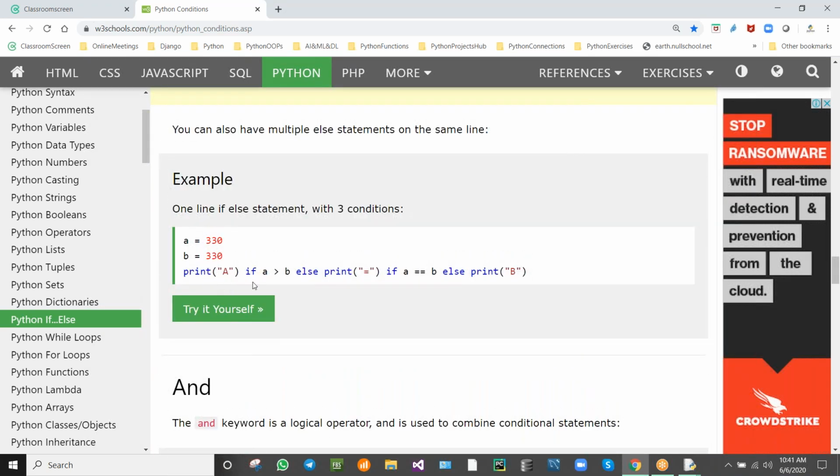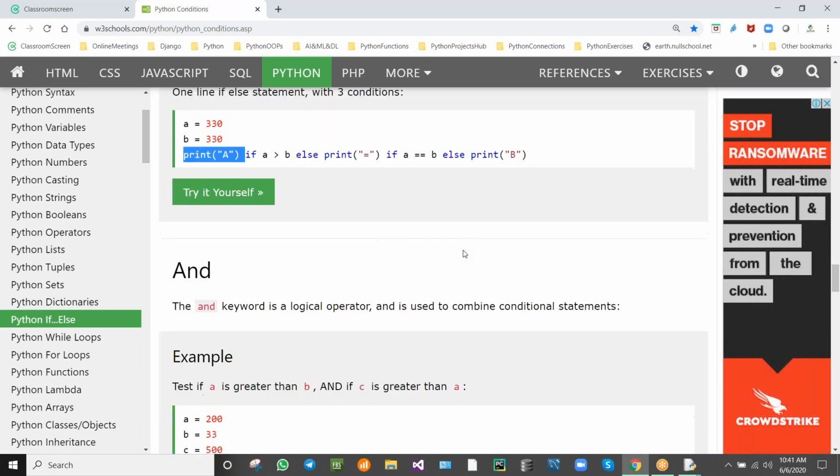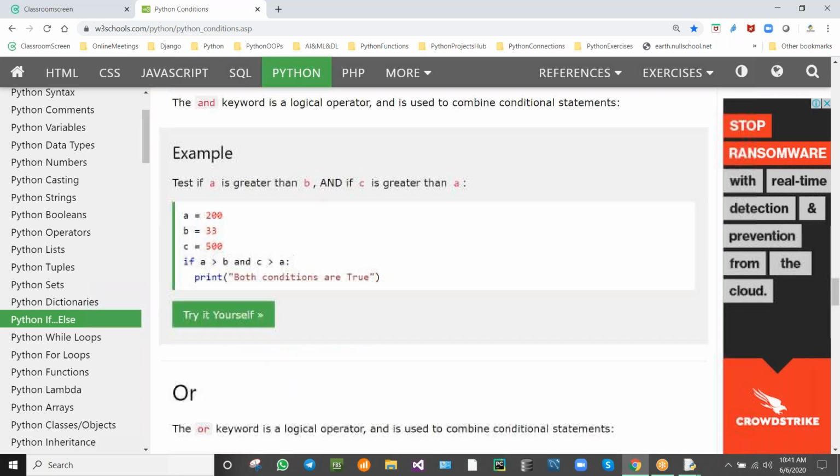Here you can see 1, 2, 3, 4, 5, 6, 7, 8, 9. Nine lines it will take. It will be in nine lines, but we can write it only in one line. We can write like this also.